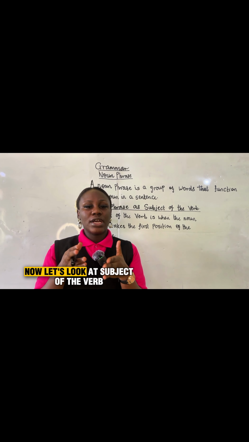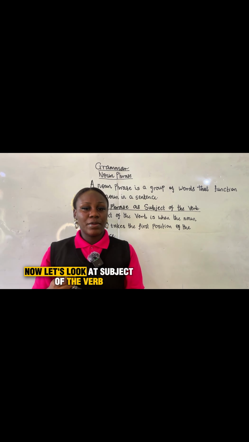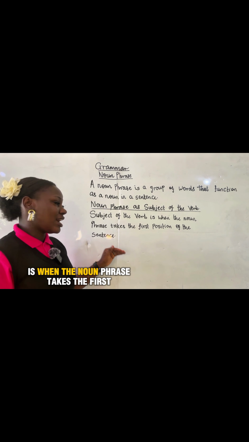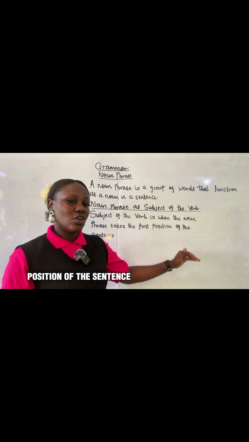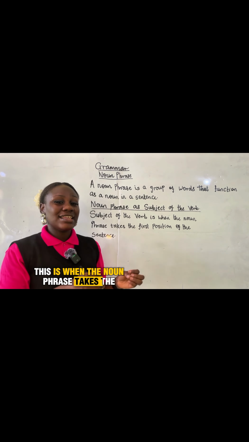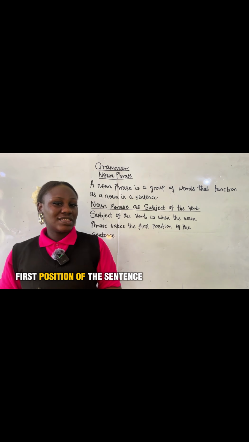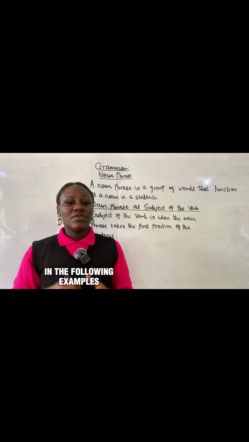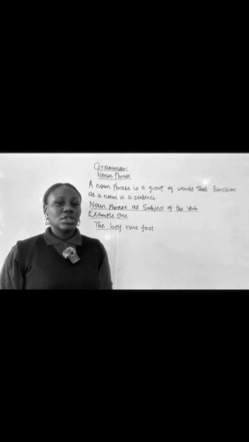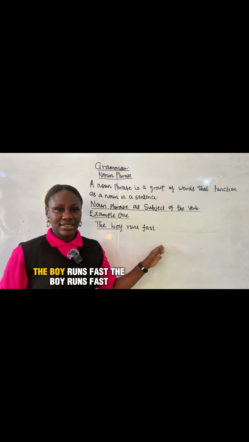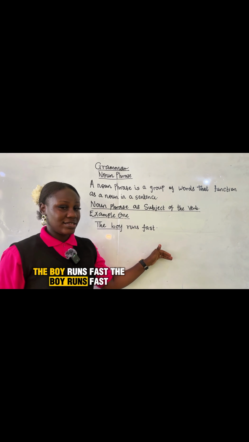Now let's look at subject of the verb as a function of the noun phrase. What is subject of the verb? Subject of the verb is when the noun phrase takes the first position of the sentence. Let's illustrate this definition of subject of the verb in the following examples. Let's consider the example on the board. The boy runs fast.